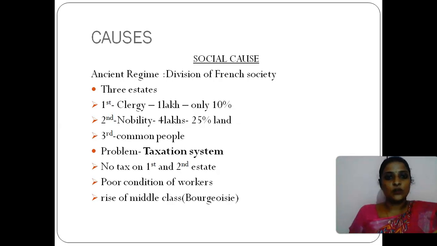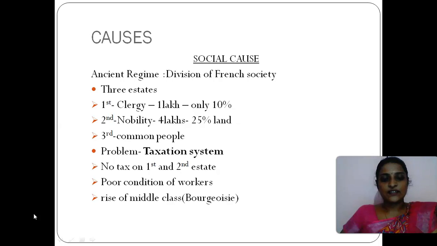So what is wrong with these 3 estates is the taxation system. People paid heavy taxes, and all the taxes were levied only on the third estate. First and second estate people were exempted from any kind of taxes. When people were suffering from heavy taxes, the first 2 estates were enjoying their life, which really angered the common people.